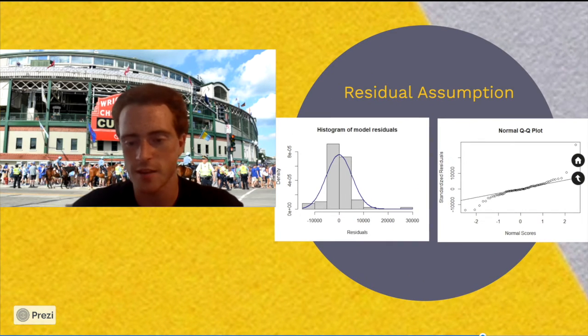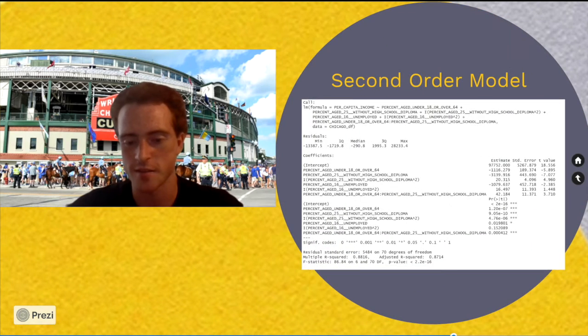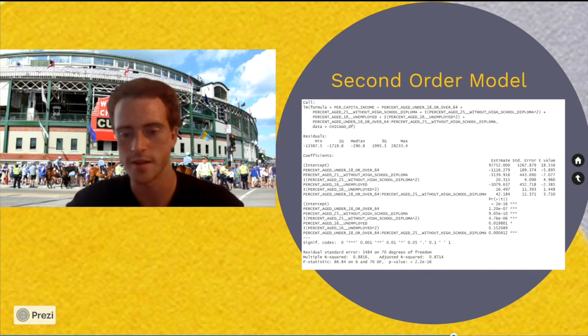The last aspect we notice is the standard error S has decreased by about $2,000. So it's now roughly $5,000. This may not be ideal, but it gives us a range on estimates of plus or minus $5,000, which, considering per capita income can be as high as $90,000 in our data set, will be good enough to give us a pretty good estimate of where the per capita income is likely to fall.